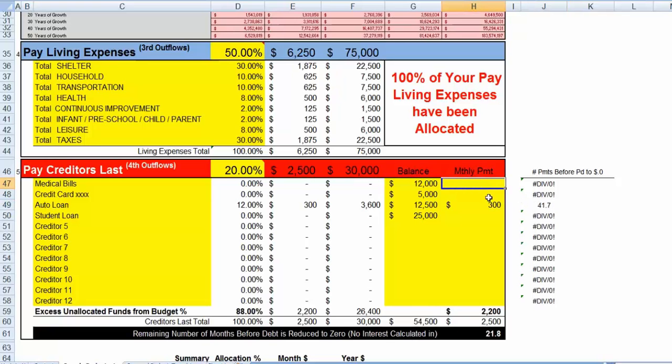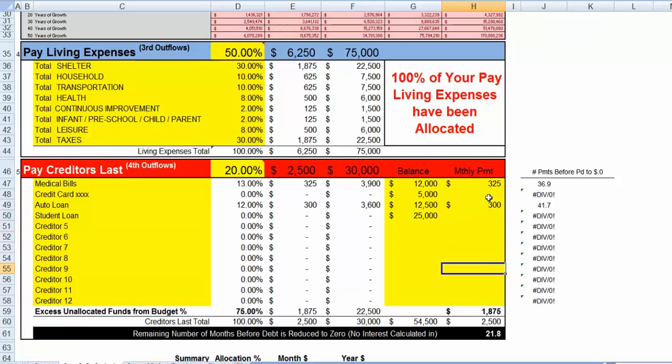Our medical bills, this may be something you can call and negotiate, or you should be able to negotiate this one. Let's say we're paying $150 on this, just for right now. You can see that calculated out to eight months, and that's almost 7 years? That might be a little long for your creditor to wait, so maybe you're doing 250, or maybe it's 302. Let's just say 325.